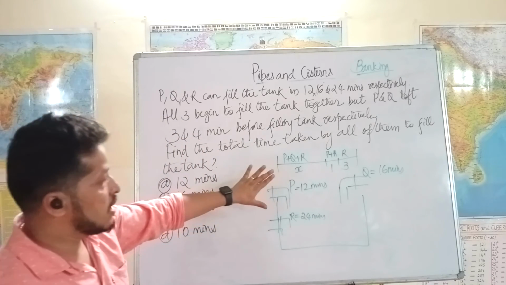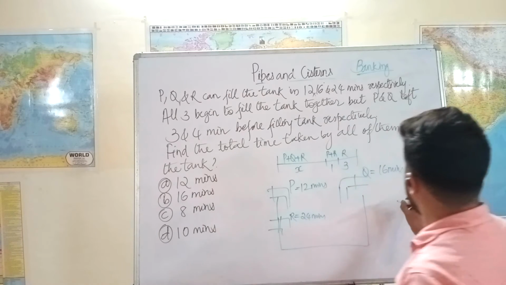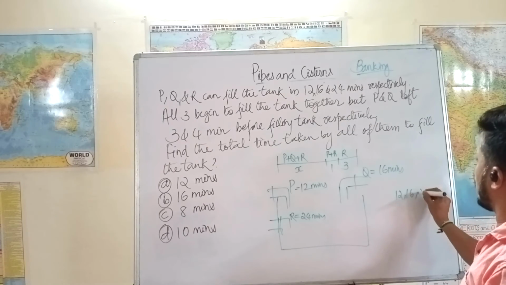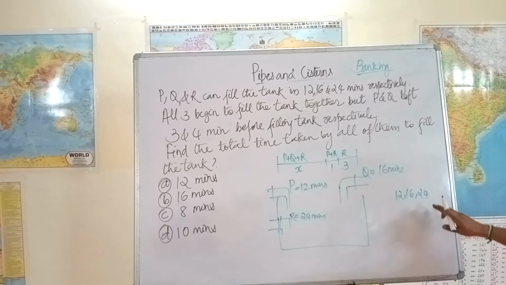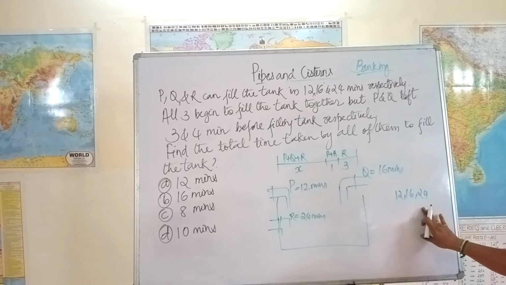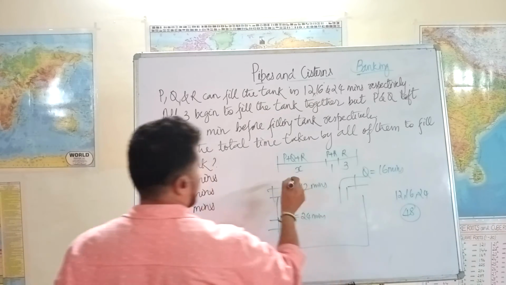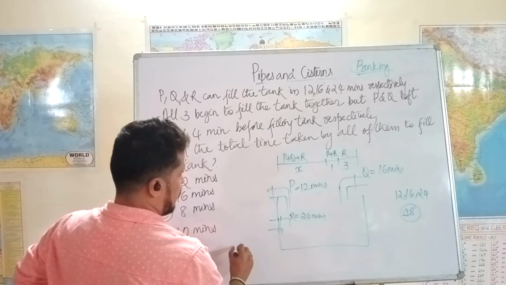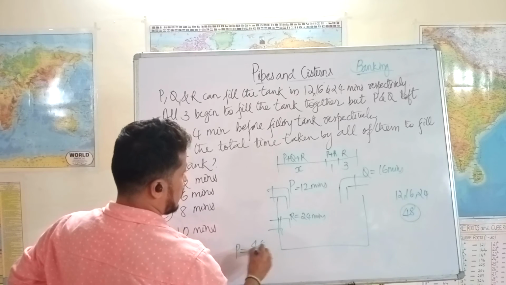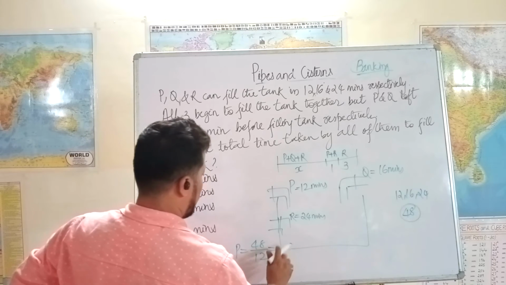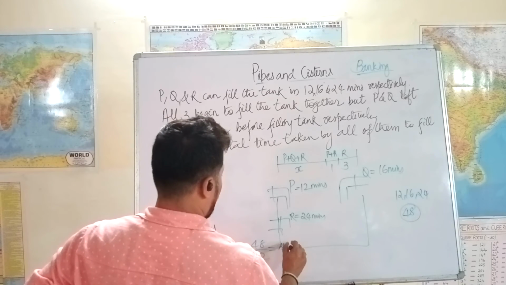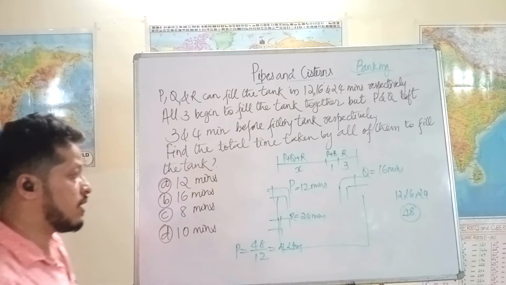Now we are taking the LCM of these three, 12, 16, and 24. Obviously it has to be a multiple of 24. 48, 16 3s are 48, 12 4s are 48. So 48 can be the capacity of the entire tank. It's the LCM. So if 48 liters is the capacity of the tank, then let's calculate the efficiency of P. P fills 48 liters in 12 minutes. So every minute it fills 4 liters, right?